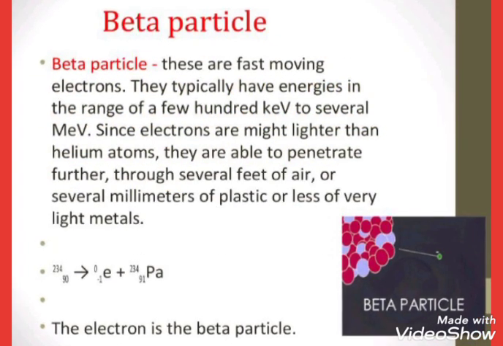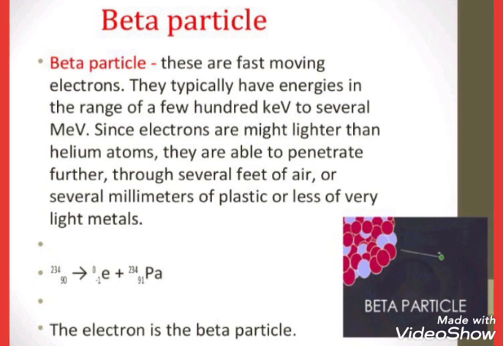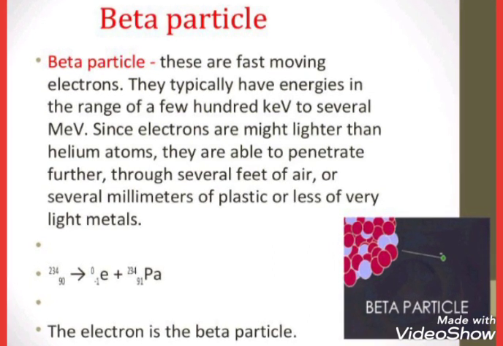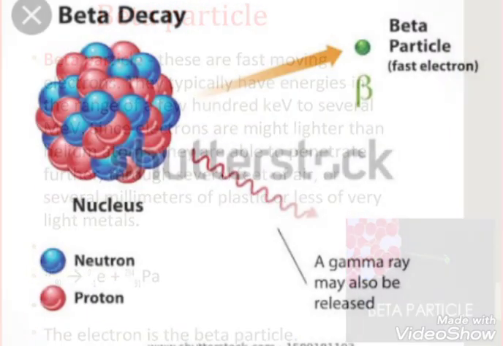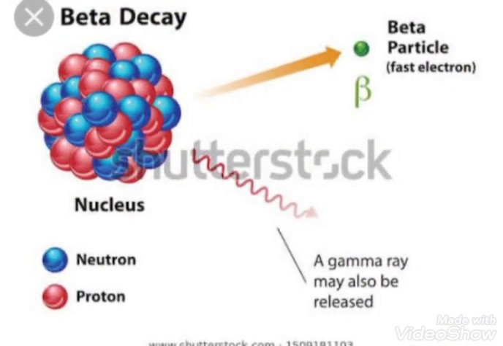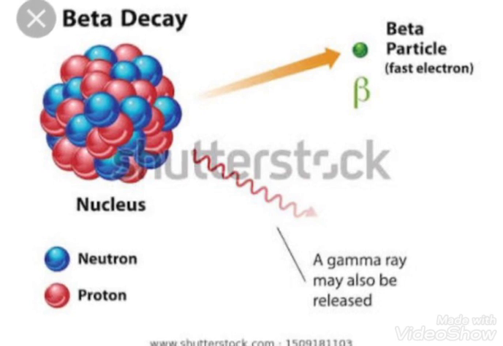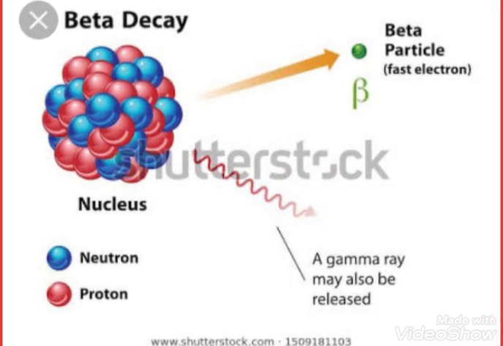Then next is the beta particle. They are fast moving electrons. They have energies of a few hundred keV. Okay, and this is a beta particle.